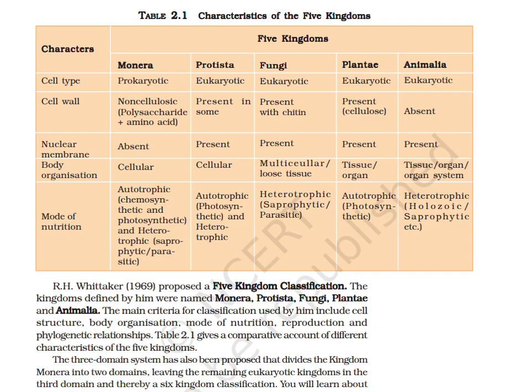Kingdom Fungi. The cell type is eukaryotic and the cell wall is made of chitin. Nuclear membrane is present. Body organization is multicellular or loose tissue. Mode of nutrition is heterotrophic, that is saprotrophic or parasitic.